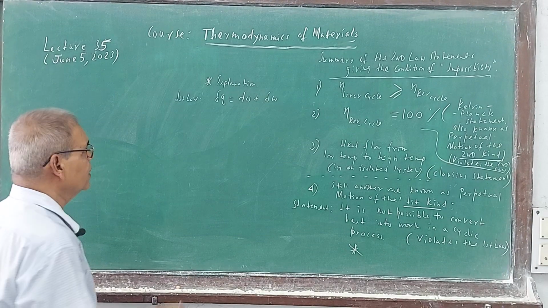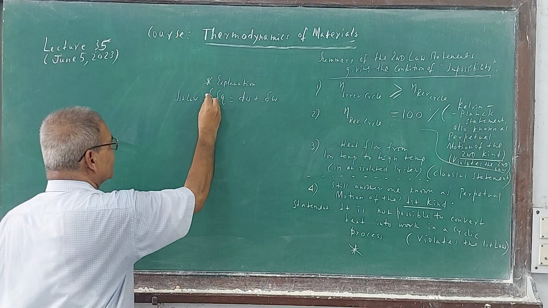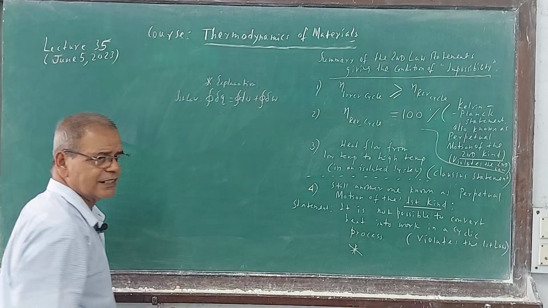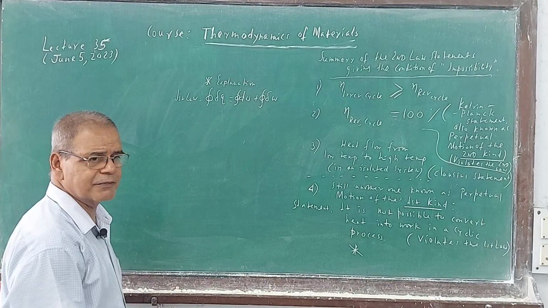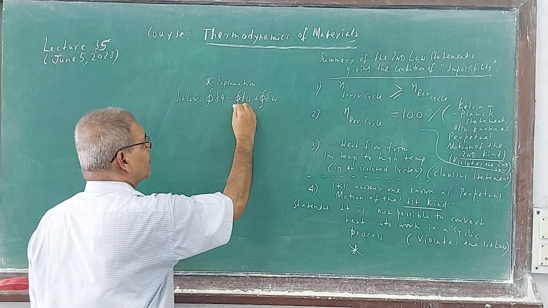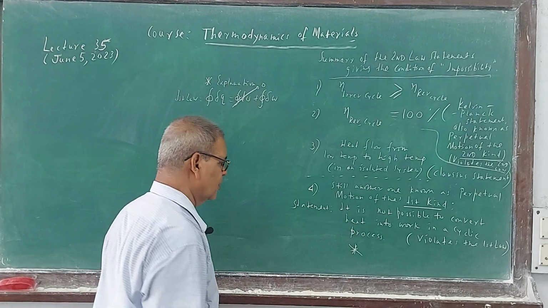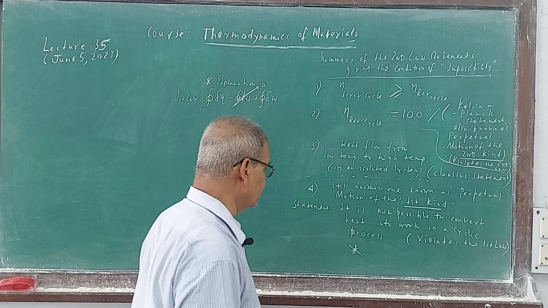In the cyclic process, what is impossible?